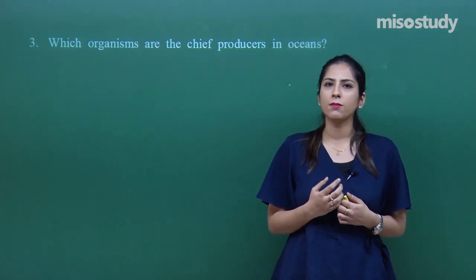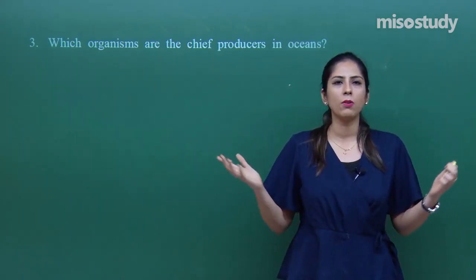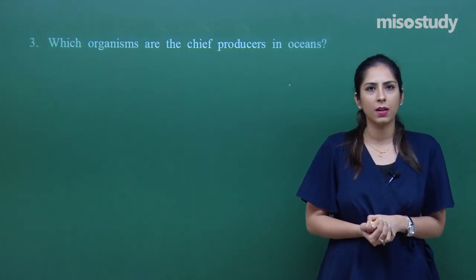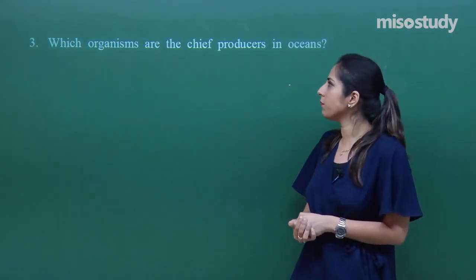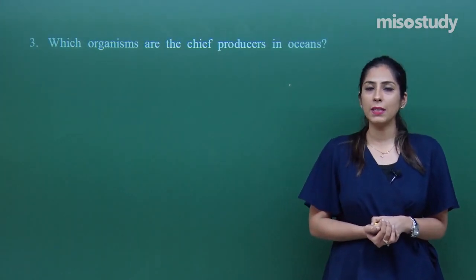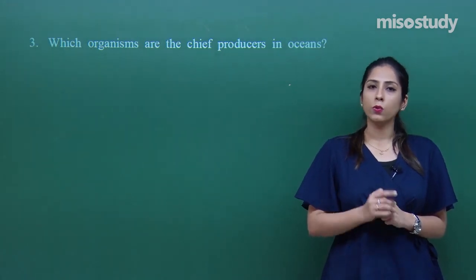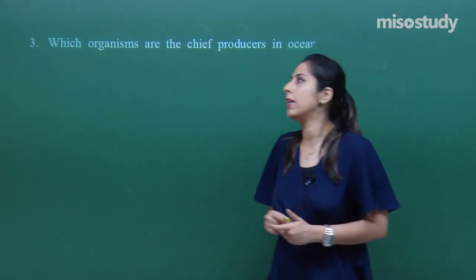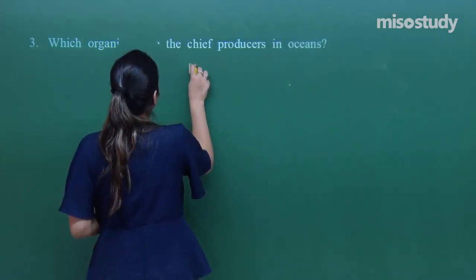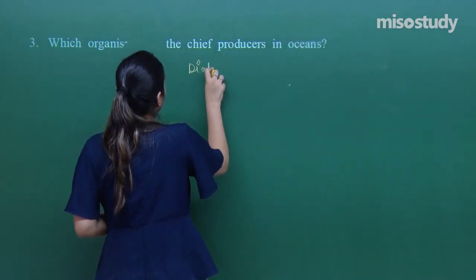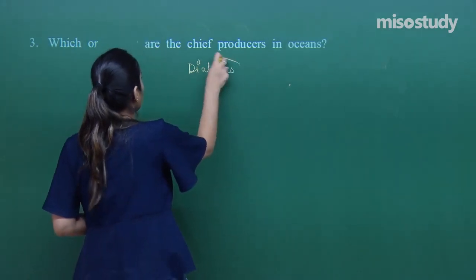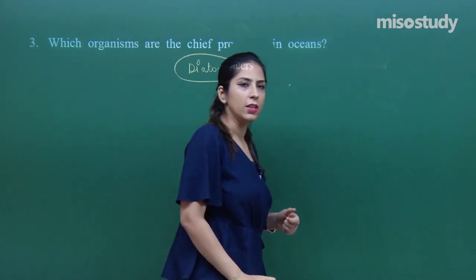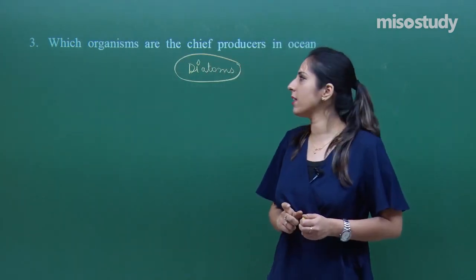For example, on land, the major producers are the green plants. In the oceans, the chief producers, the source where this whole cycle of energy starts, are diatoms. Chief producers are diatoms, right? So I hope these 3 questions are clear to you.